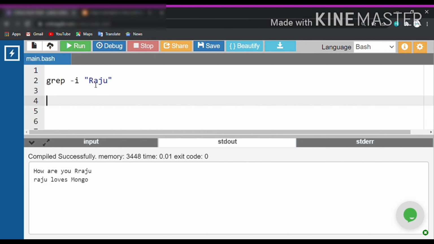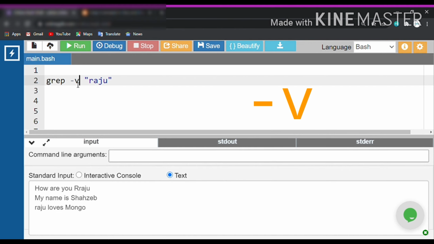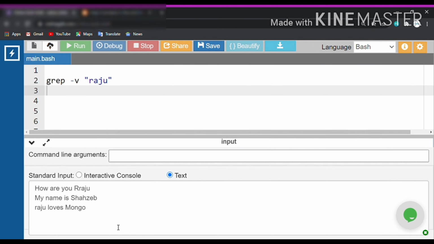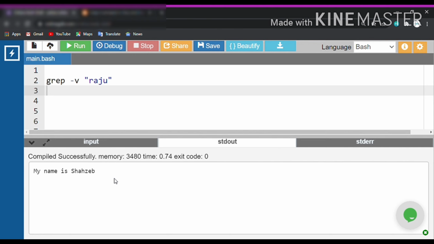Now guys, you may be thinking that okay, I am able to get the line number which contains my word, but it would be so great if I could get those lines also which do not contain my searching word. If you are thinking so, this option is just for you, and that is the -v option. If I type grep -v, as you can see I have got those lines which do not contain the word I have searched for. The -v option displays the lines that do not match the specified search pattern.